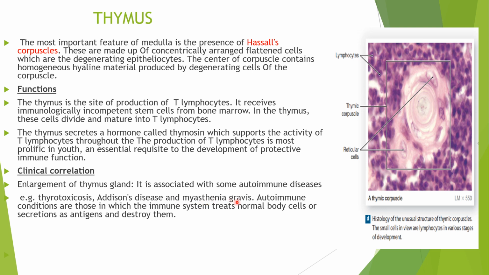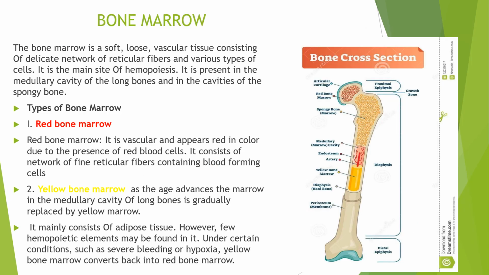And myasthenia gravis. Myasthenia gravis is nothing but weakness and rapid fatigue of the skeletal muscles or any muscles in the body. Autoimmune conditions are those in which the immune system treats normal body cells or secretions as antigens and destroys them. So this is about the thymus. Next we will move on to the bone marrow. Let us discuss the bone marrow. It is a primary lymphoid organ.